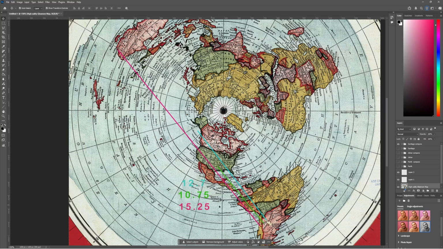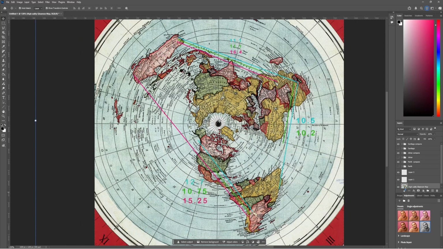But this makes no sense. 10 hours to go this little distance, but only 15 to go 3 times as far. So one of two things, either Santiago to Sydney should take about 30 hours, or Santiago to New York should take about 5. So this isn't one weird route. It's not cherry picking random things. It's the entire world.